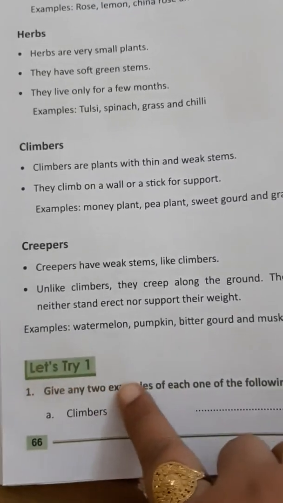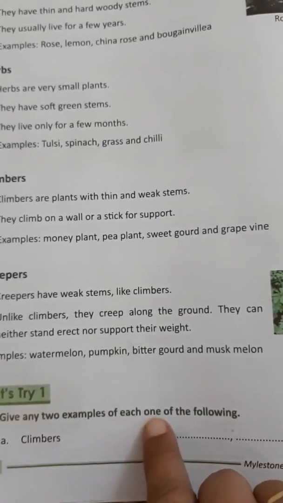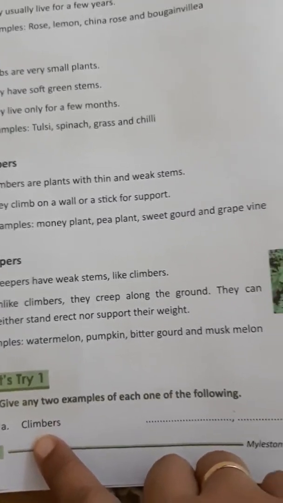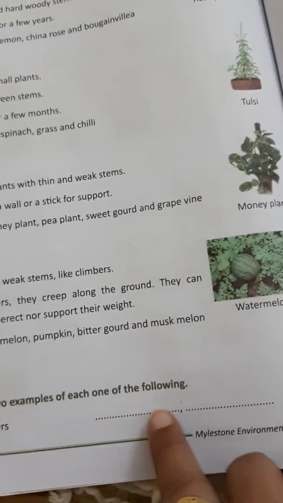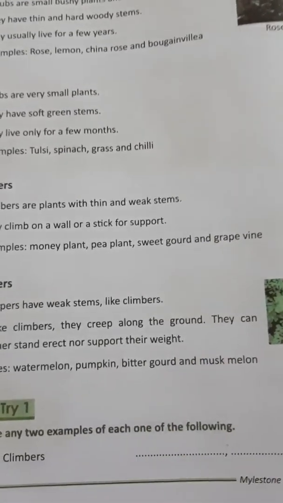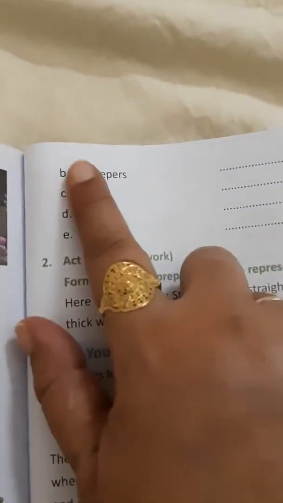After this we will be doing Let's Try One. Give any 2 examples of each one of the following. Climber, we have to write 2 examples here: money plant, grapevine. I will write, but whatever you wish you will write, whichever one you like. Next one is creepers.